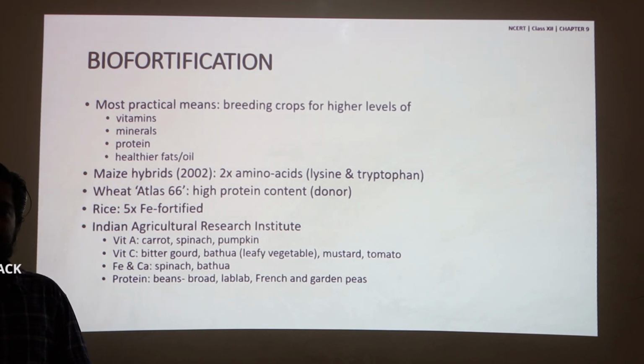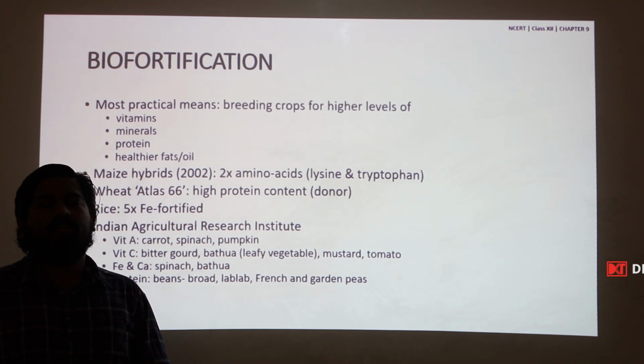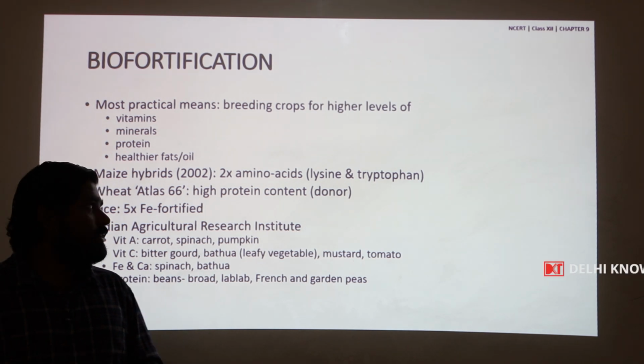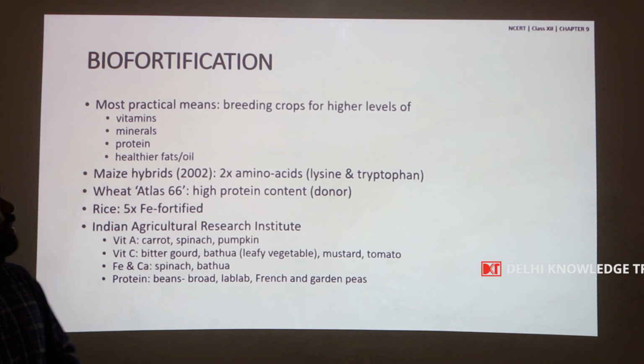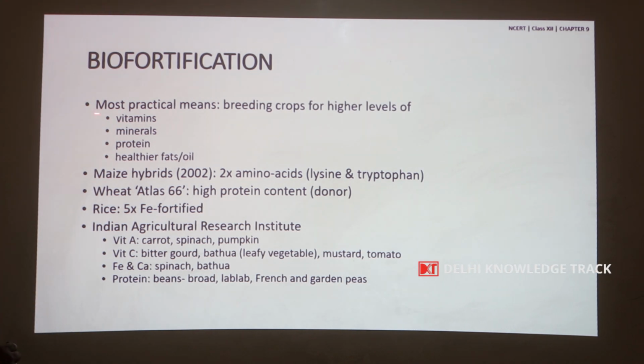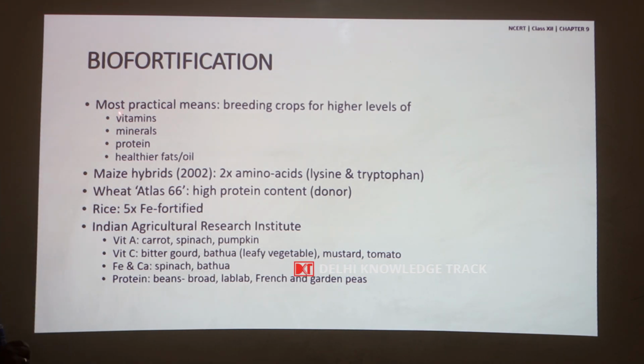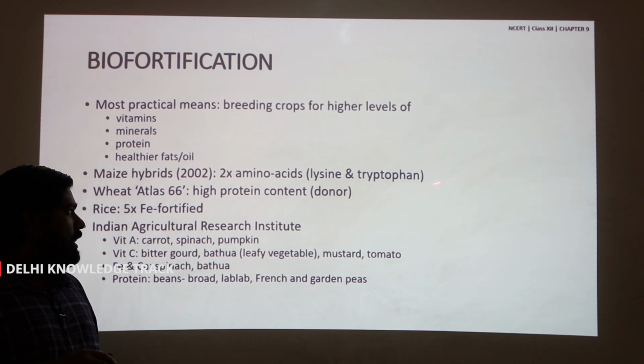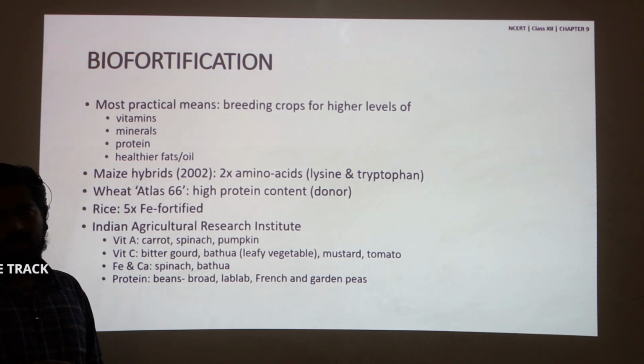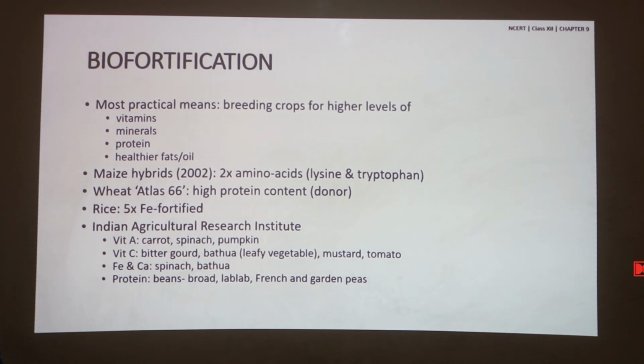So, in order to overcome this, crop plants are improved with these qualities, which is called biofortification. It is the most practical means for breeding crops for higher levels of vitamin, mineral, protein and healthier fats or oils. Examples are maize hybrids produced in 2002, which had 2 times the amino acids, particularly lysine and tryptophan. Amino acids are the base for proteins.